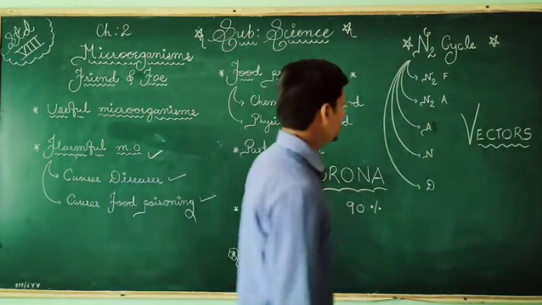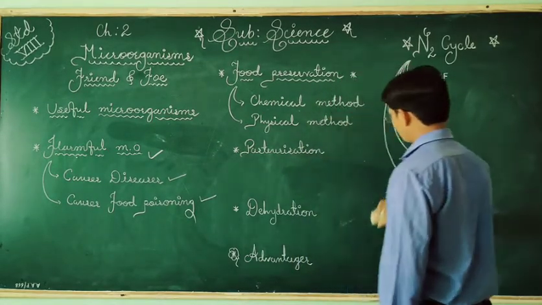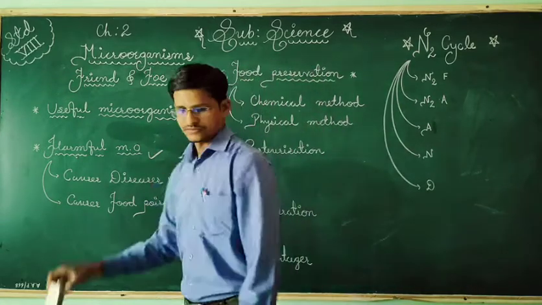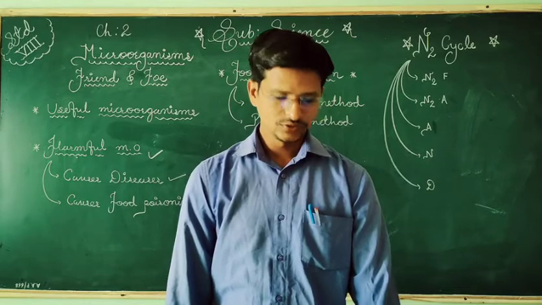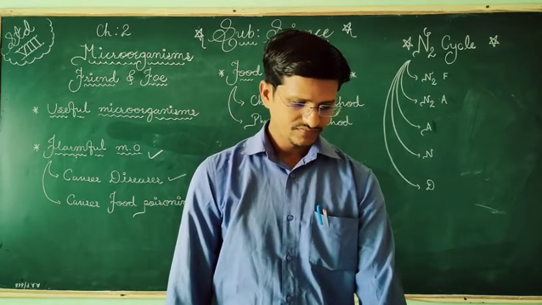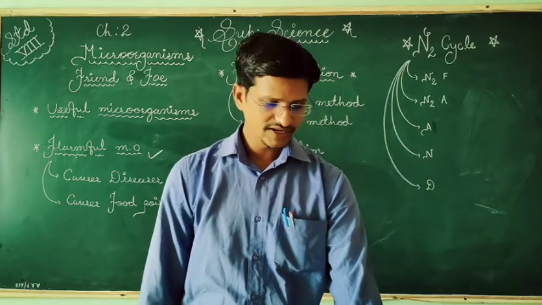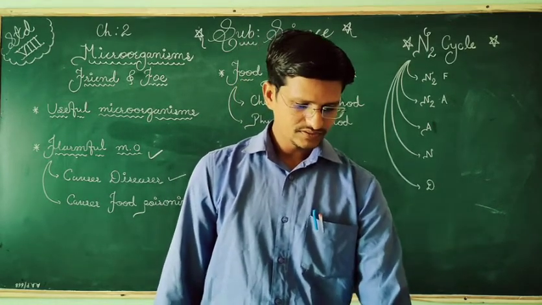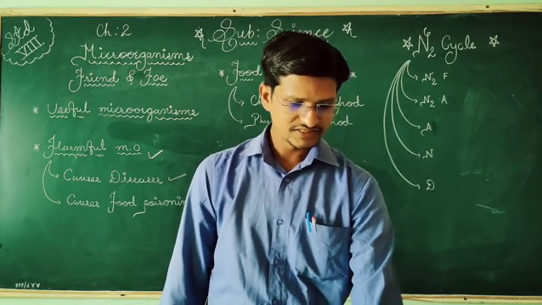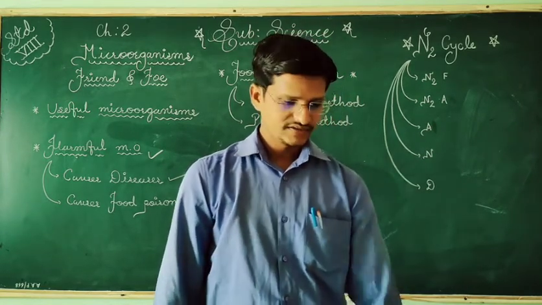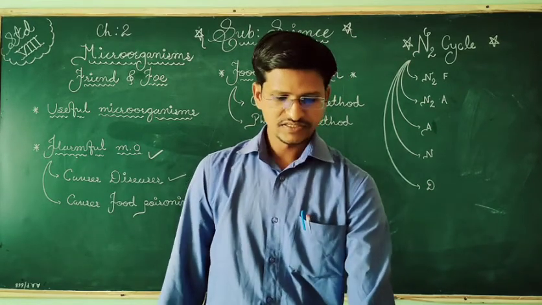So this is about the vectors, and you can see on page number 32 also the housefly and the female Anopheles mosquito. The mosquito is responsible for malaria, and houseflies are responsible for various diseases like cholera, typhoid, dysentery, tuberculosis. Okay, so these are some diseases.